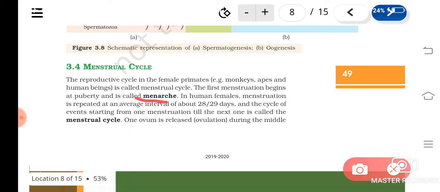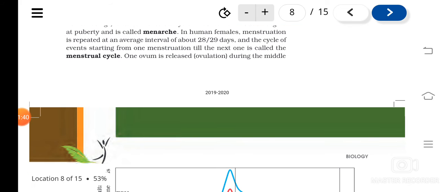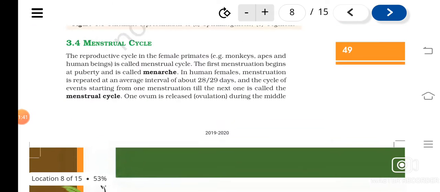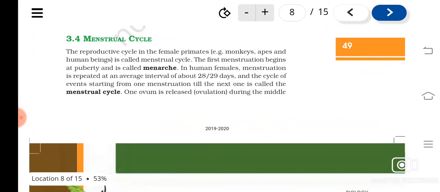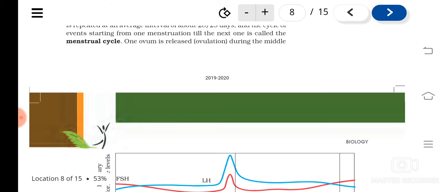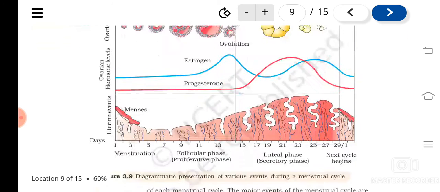Okay, and the cycle that starts with the menstruation, from one menstruation till the next one, is known as menstrual cycle. And in the middle of the menstrual cycle, one ovum will be released. Okay, one ovum is released. What is that process known as? The ovulation. So ovulation takes place when? During the middle of the menstrual cycle.